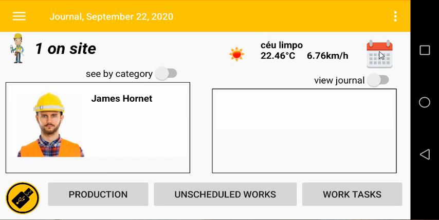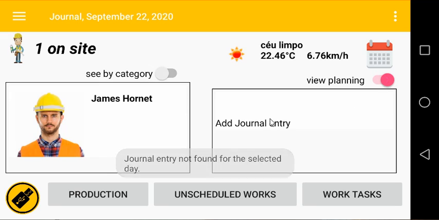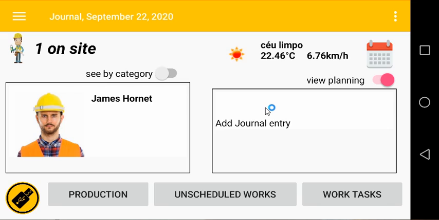You can view the calendar directly from here. You can, for instance, add a journal entry. Let's say the foreman needs to remember some particular small detail later, and needs to add a small comment or a small description about it. You can simply click on Add Journal Entry to add a small text entry of what he needs to remember later.